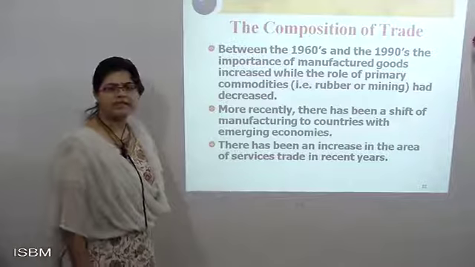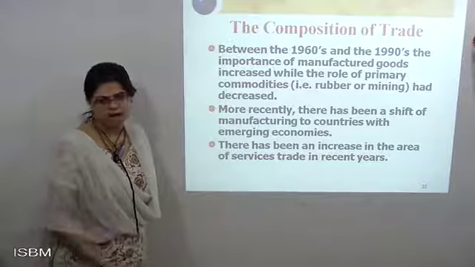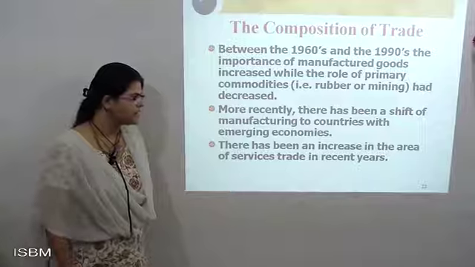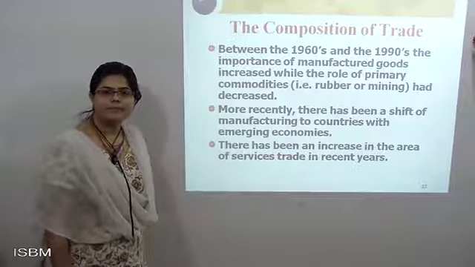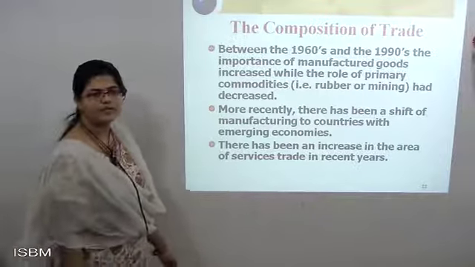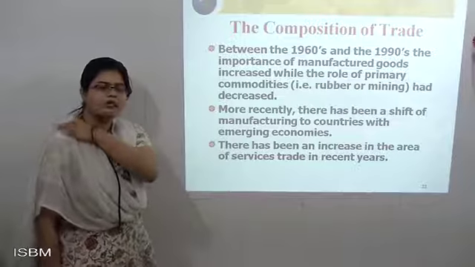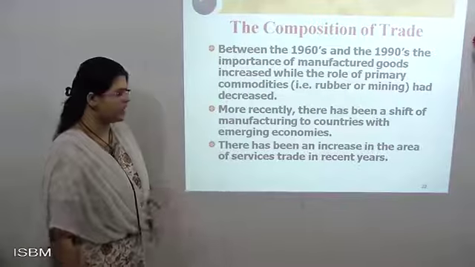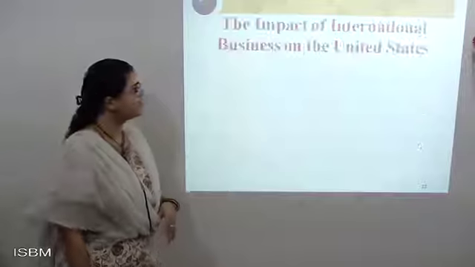So currently it has been increasing more and more. Goods are not just being distributed; with the help of this, services are being given more and more. That creates a certain type of positive attitude in the market.